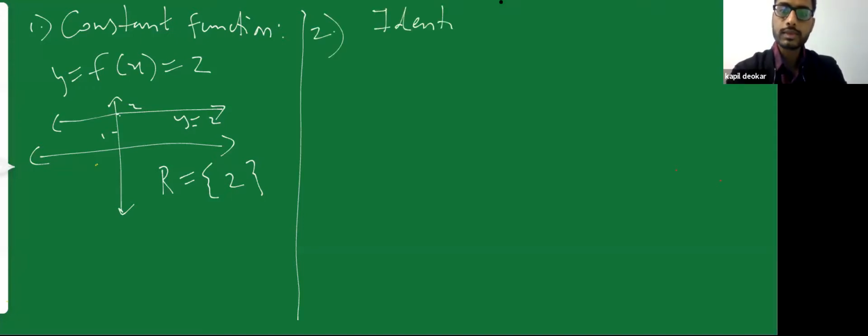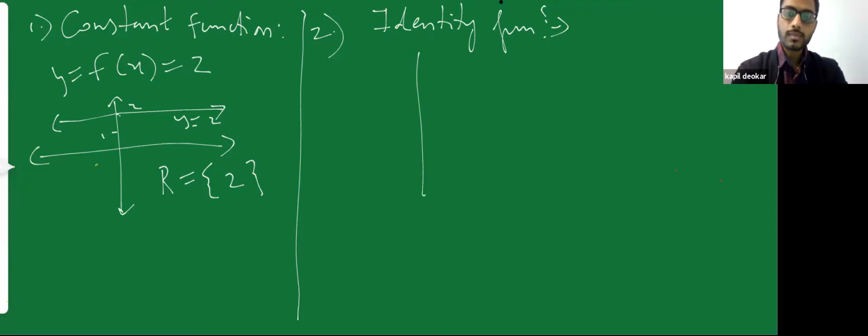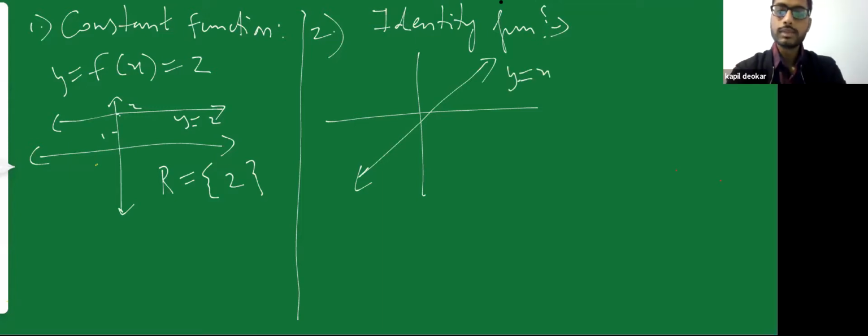So from here, your actual important functions are there. What is an identity function? Consider this one. y is equal to x. Everyone knows the number line, right? I'm not going to explain. So this is just your x-axis. This is going to be your y-axis. This is going to be the negative side of the x-axis.